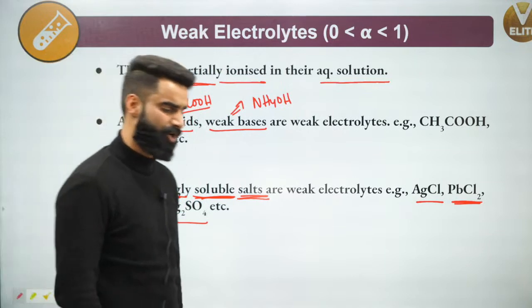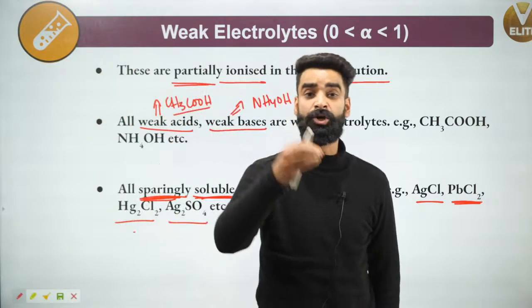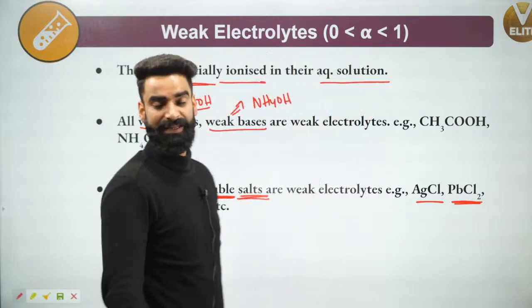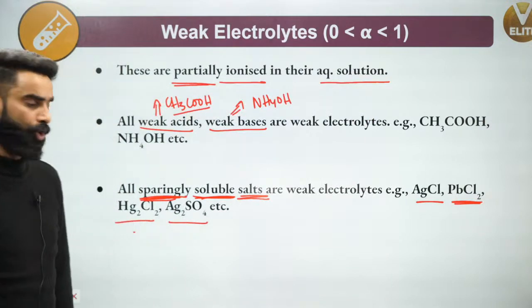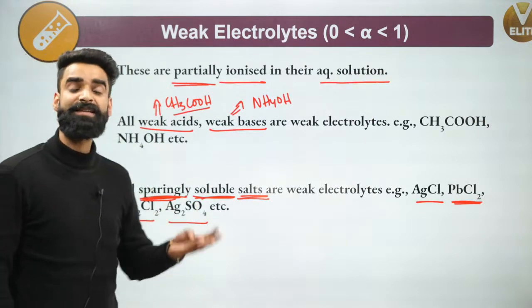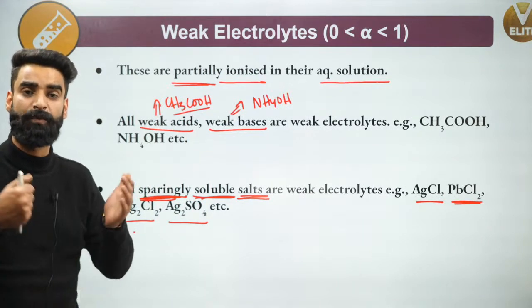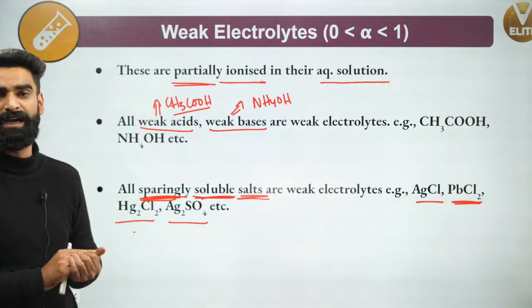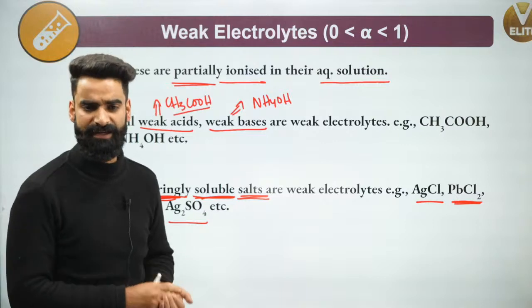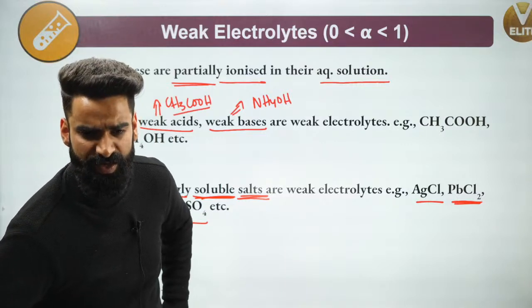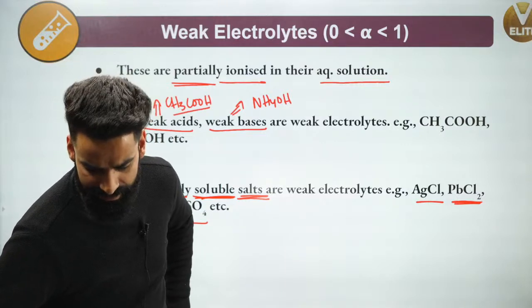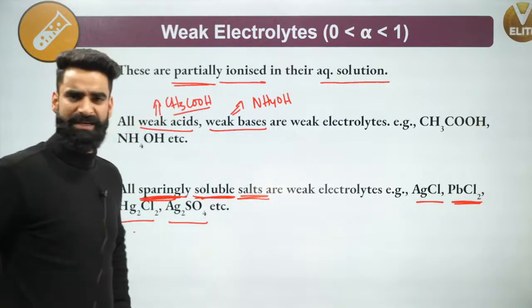These are not 100% dissolved in water. So all your weak acids, weak bases, and sparingly soluble salts are examples of weak electrolytes which are partially dissociated. Okay, guys, this was something basic.